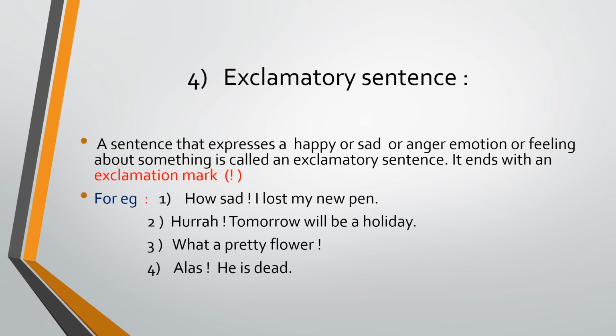With an exclamation mark, a sentence is known as an exclamatory sentence. This type of sentence shows feeling, happy or sad. If you want to speak in a happy moment, any sentence, or a sad moment, any sentence, that sentence is known as an exclamatory sentence.